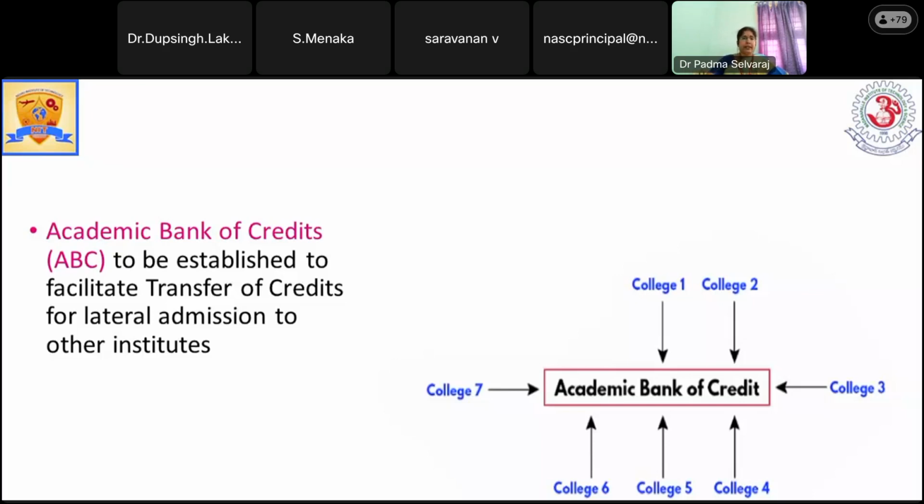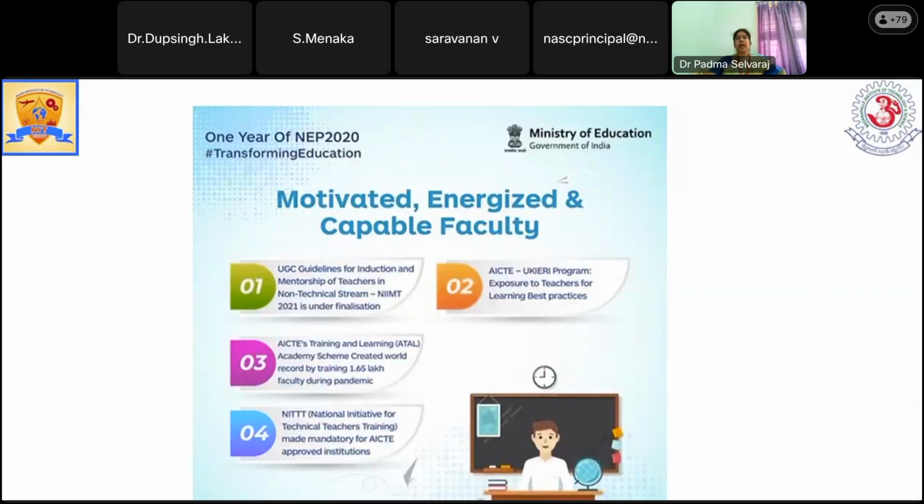Practical implementation of this is very high level, but they have implemented this concept compared to world-level education. So we need motivated, energized, capable faculty. The faculty must be ready to face all these challenges. From school itself, the kids are going to come to college in a different manner. Their standards are going to be improved. Likewise, the faculty have to improve their standards. They have to upskill their knowledge.